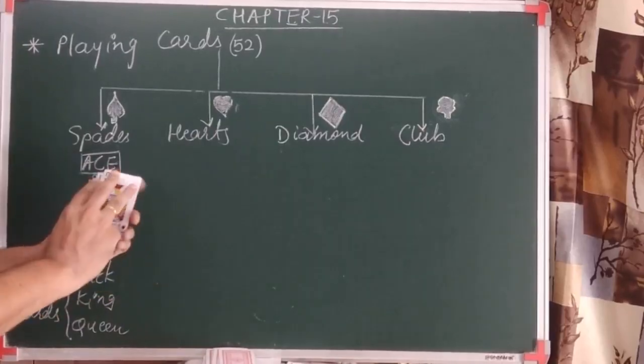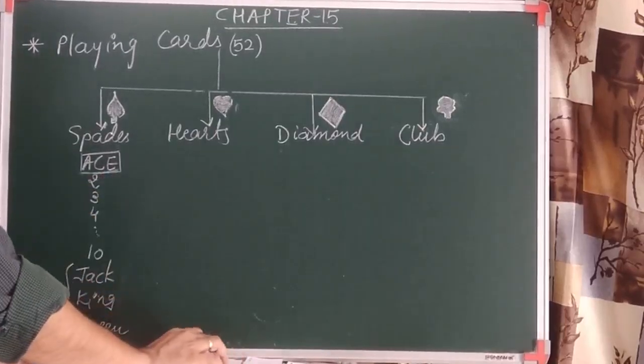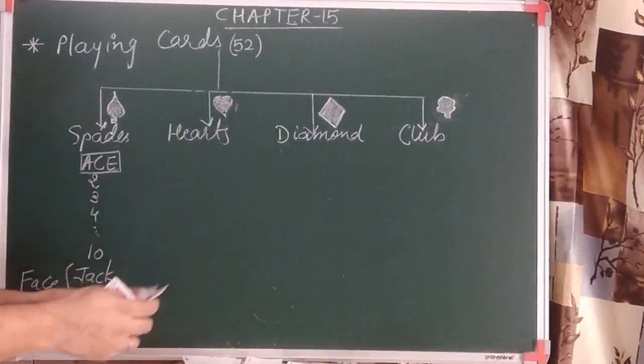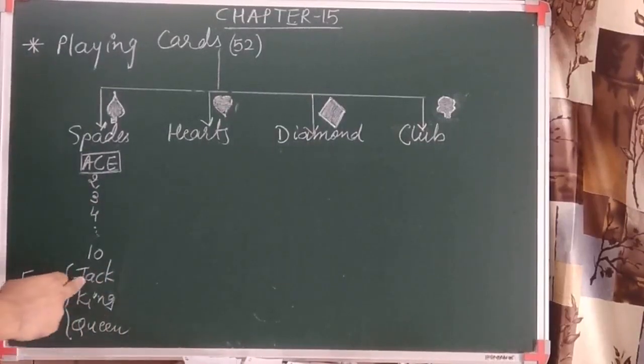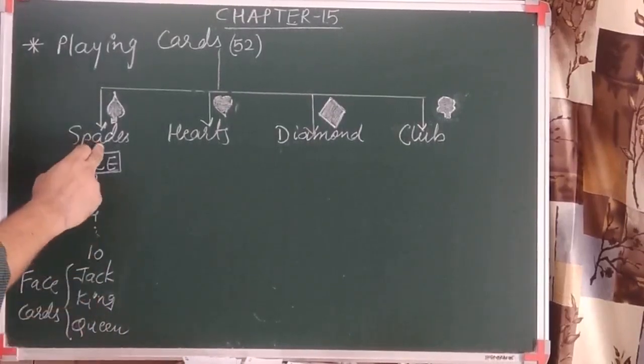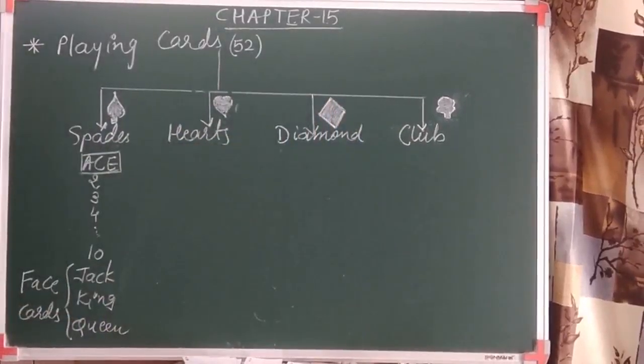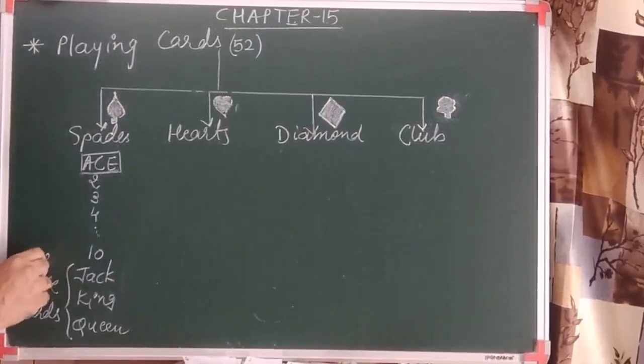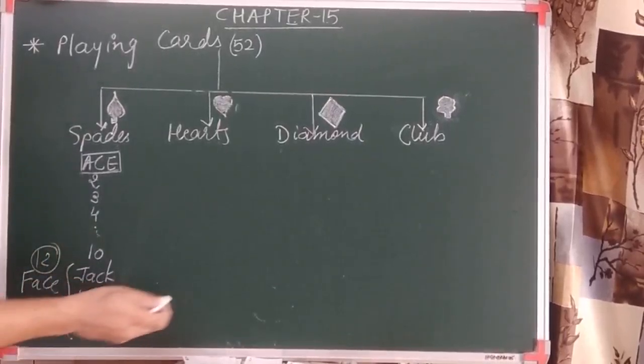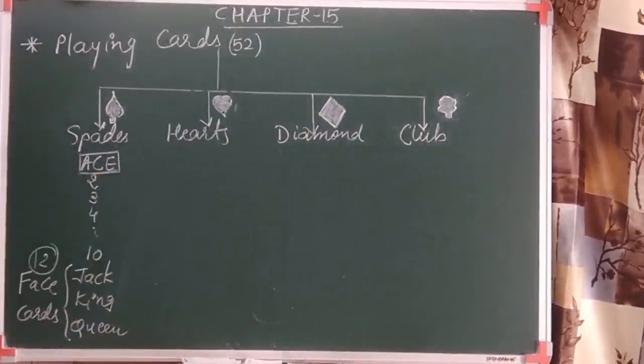The same 3 face cards we obtain in all the other types. That means total we have 3 face cards for spade, 3 for heart, 3 for diamond and 3 for club. So we can say that total we have 12 face cards: 3 of this, 3 of this, 3 of this and 3 of this.